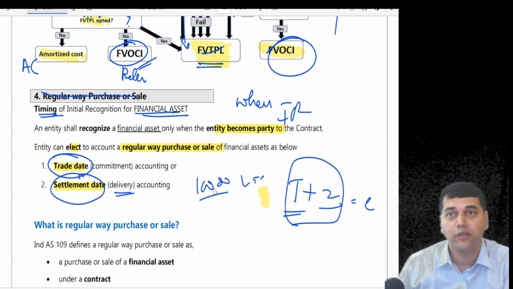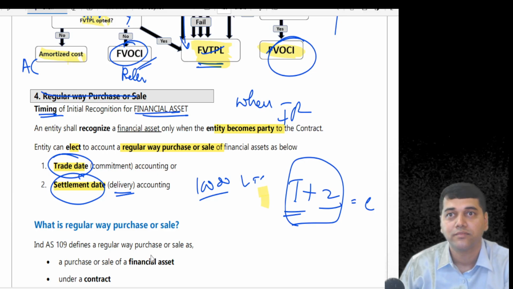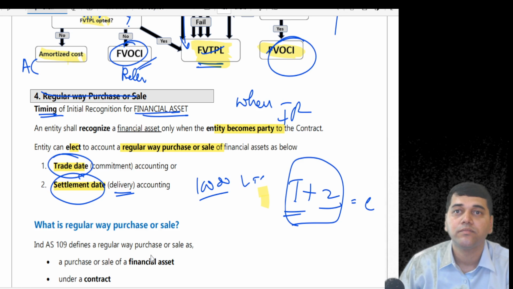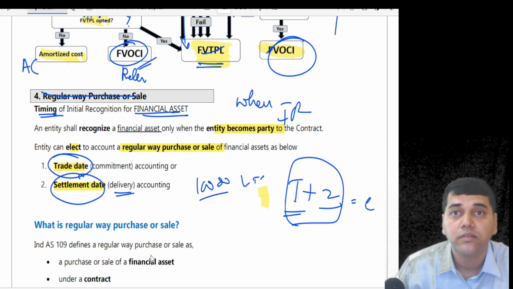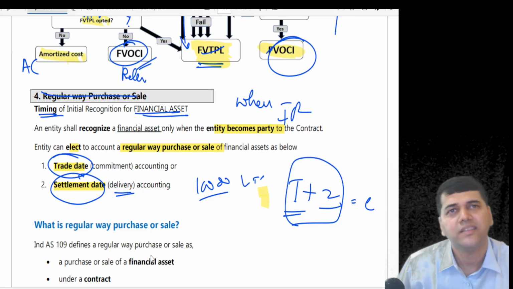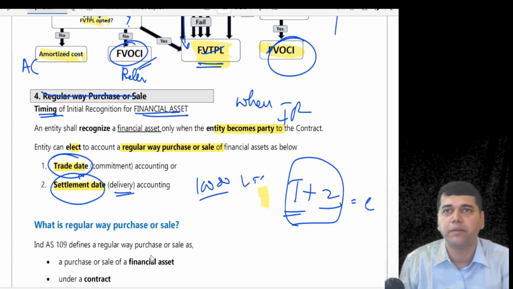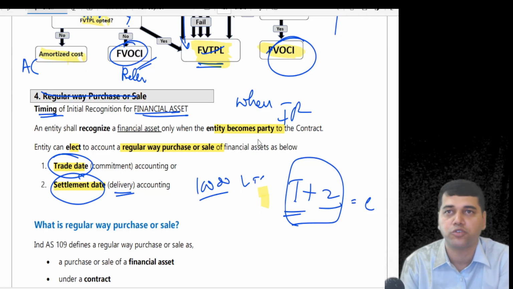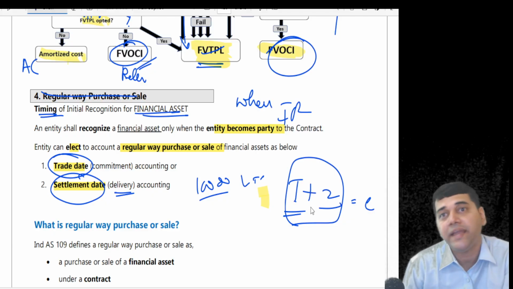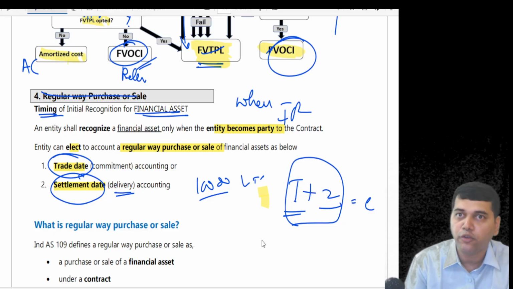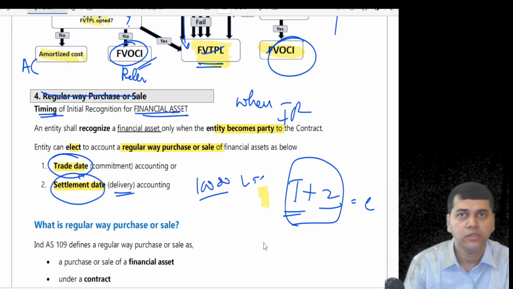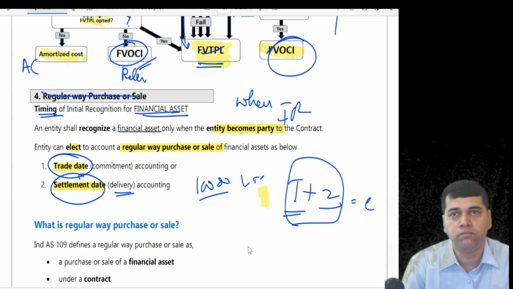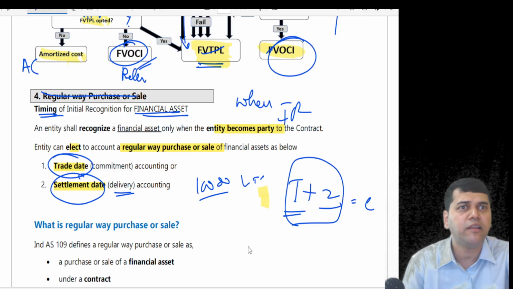He will call you. That depends on how much margin they permit you. Based on that, the transaction happens. T plus 2 means when you are going to pay and when you get the shares. Tell me, are you going to get the shares today? No. If you are not going to get the shares, why should you pay today? You said you deliver, I'll pay.